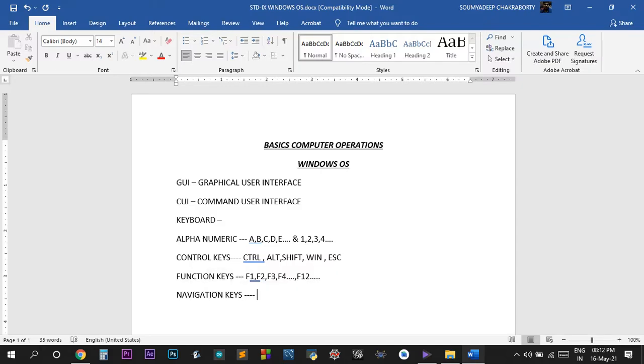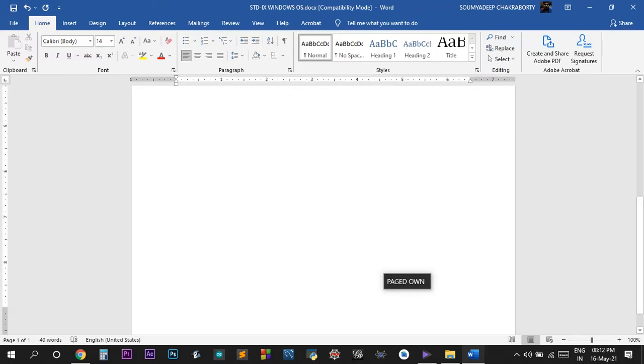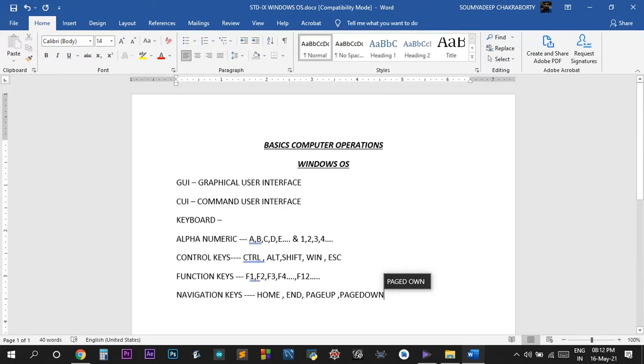Okay, what are navigation keys? Navigation keys are home, end, page up, page down. You can see these on your keyboard also. See, if I press page down, the page has come down. If I press page up, the page has come up.